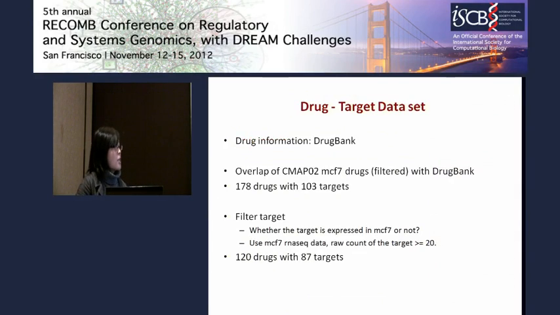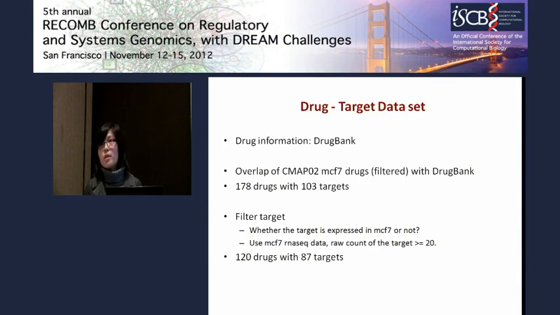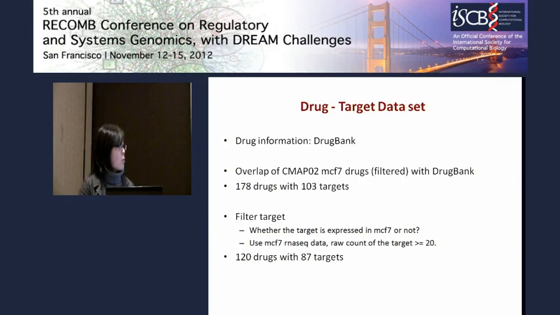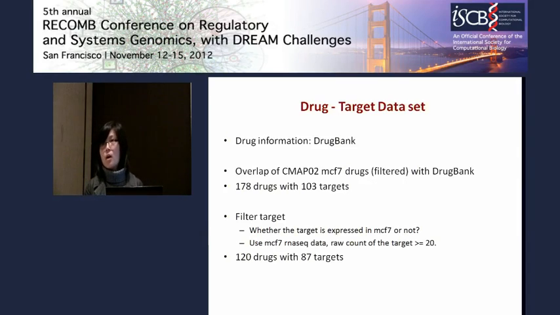For the drug target information, we use DrugBank, which is a highly curated database and contains comprehensive information. The overlap between the CMAP MCF7 and DrugBank is 178 drugs with 103 targets. So those drugs are already filtered. Then we ask whether we can filter out some targets that are not expressed in MCF7 at all. So we use the MCF7 RNA-seq data in a GEO dataset, and we just keep the targets that have a raw count larger than 20 to make sure that those targets are expressed in MCF7. This leaves us 120 drugs with 87 targets.